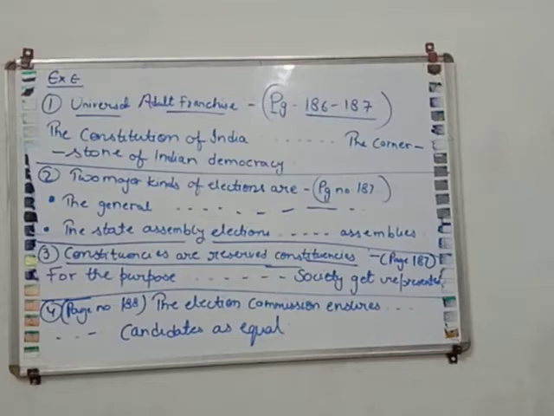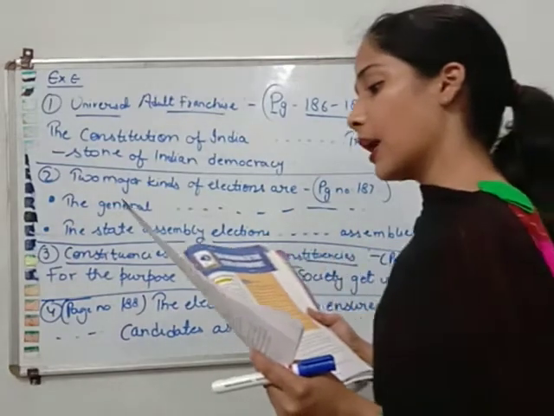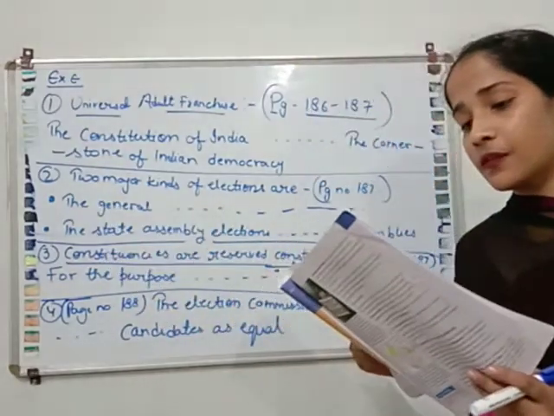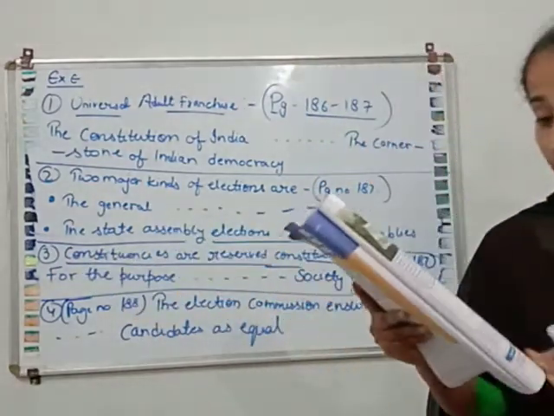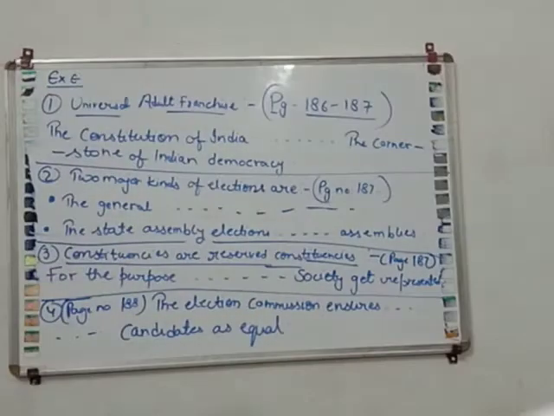Now our third question is, what are constituencies? Why are some constituencies reserved for certain groups of people? Again, you have to write down the full heading from here till here, given on page number 187. Both the paragraphs you have to write down in your notebook. Mark this as answer number 3, given on page number 187. You have to write down both the paragraphs in your notebook in answer number 3, and one option is there that you can write down the answer in points.